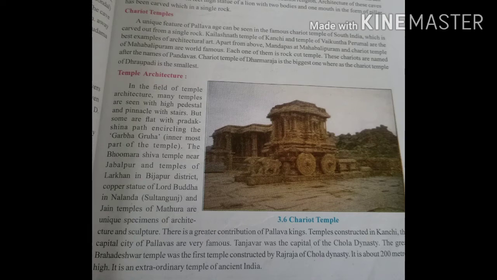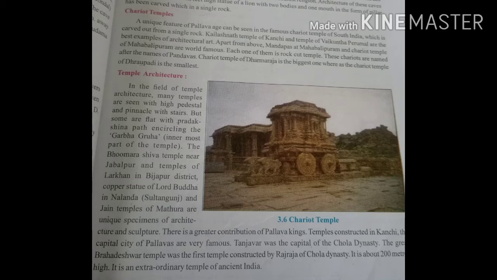A unique feature of the Pallava age can be seen in the famous chariot temples of South India. Chariot temple means temple like a Rath, students, which is carved out from a single rock. Now underline Kailashnath temple at Kanchi. Kailashnath temple, they carved out from the rock.